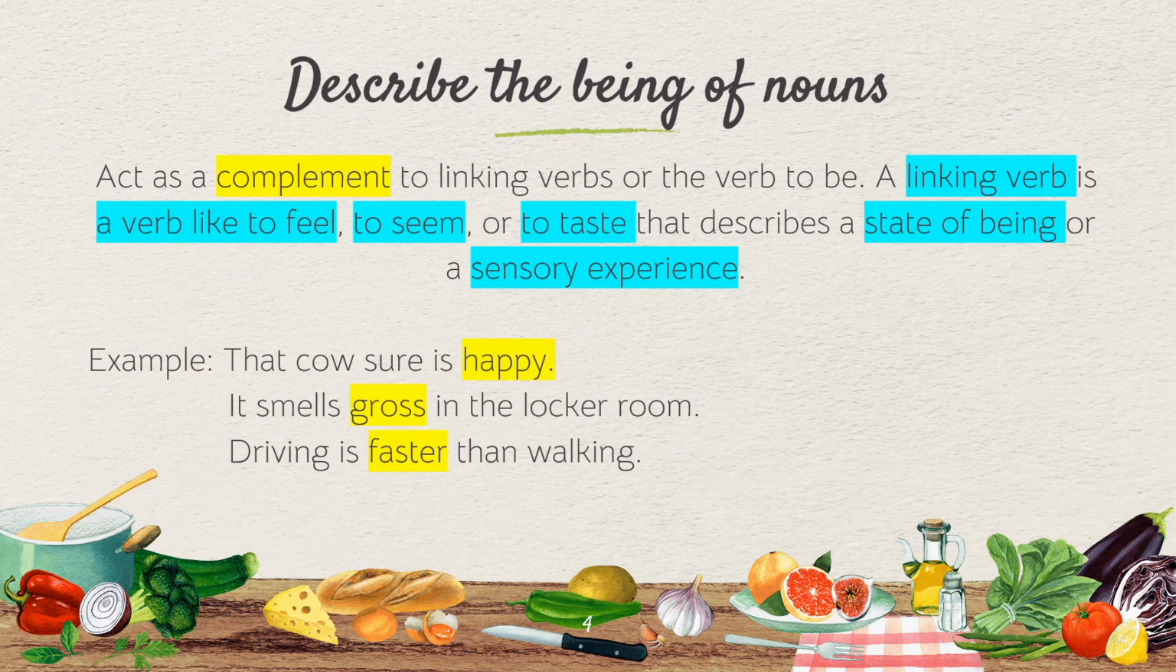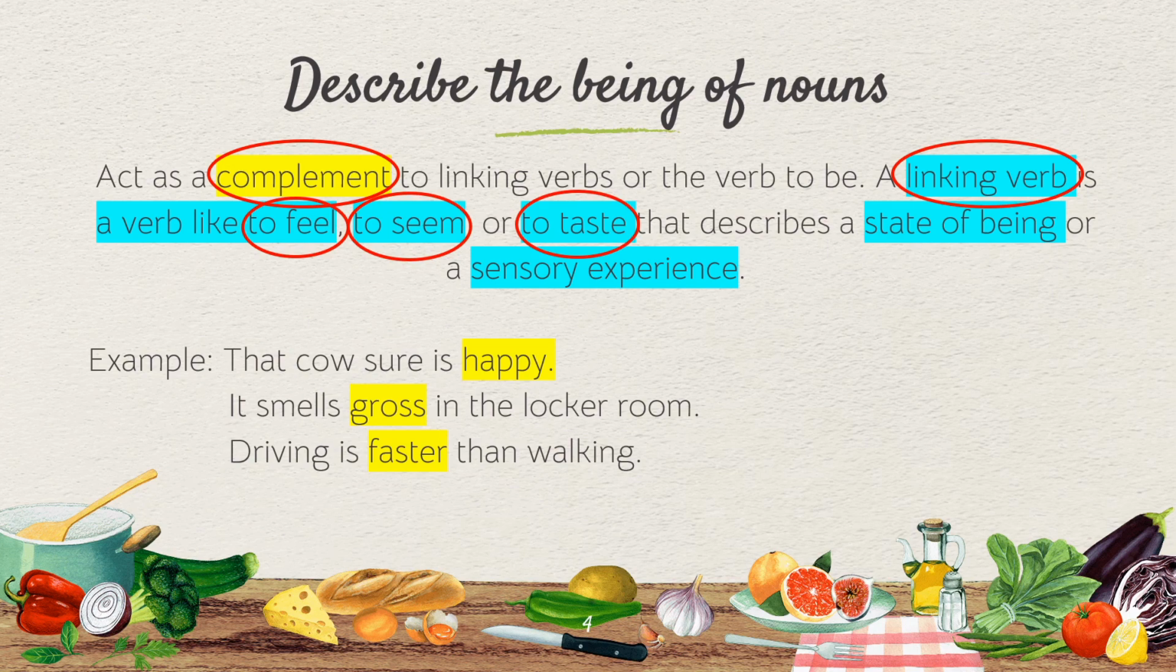So we say adjectives act as a complement to linking verbs or the verb to be. So what does it mean? It means that a linking verb is a verb like to feel, to seem, or to taste, which describes a state of being or a sensory experience. So you can say, I feel happy, she is feeling sad. The food tastes scrumptious or the food tastes bad. So this is how we describe something you can experience through your senses.